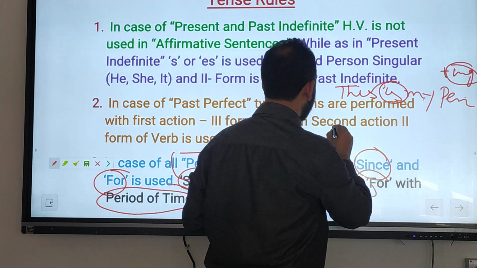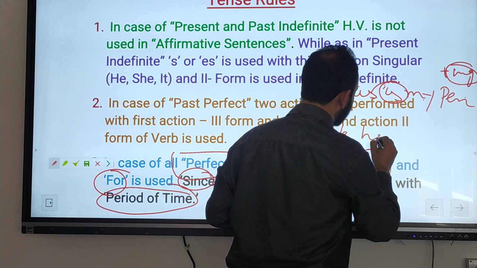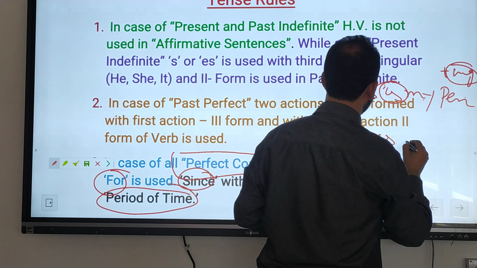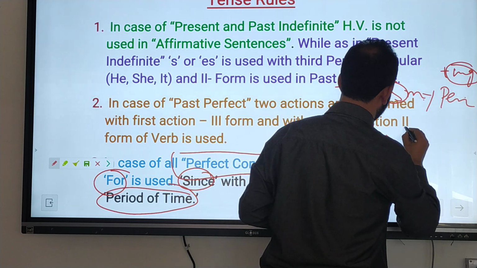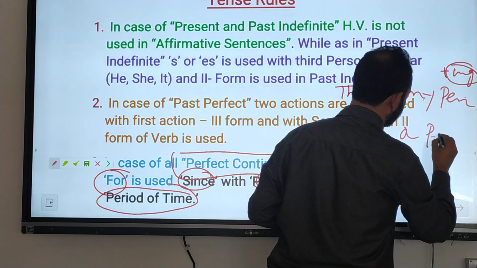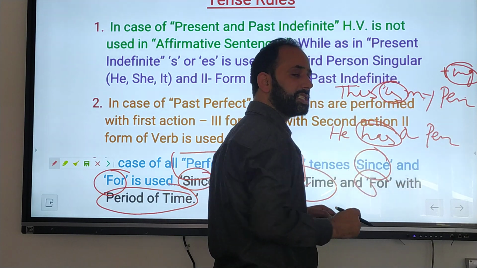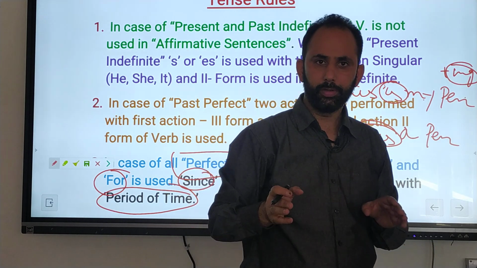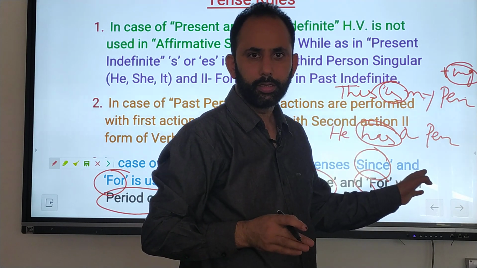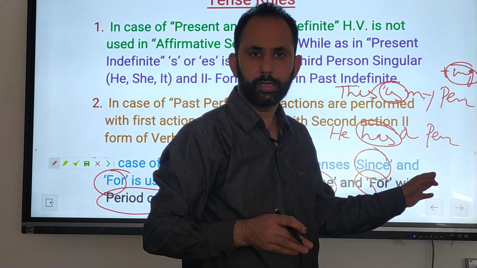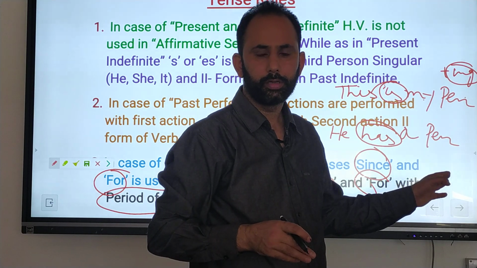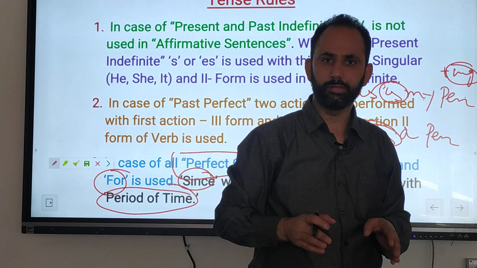For example, he has a pen. This has is also here as main verb. It is not perfect. It is here indefinite. Okay, I think that you have got it.